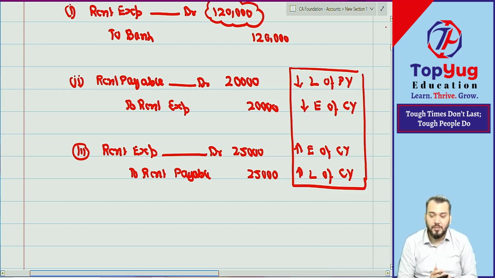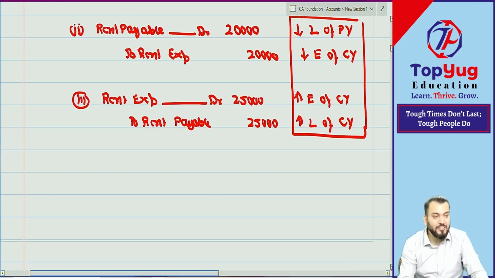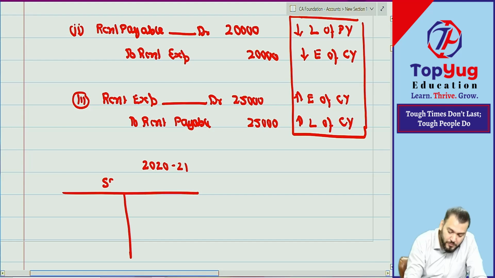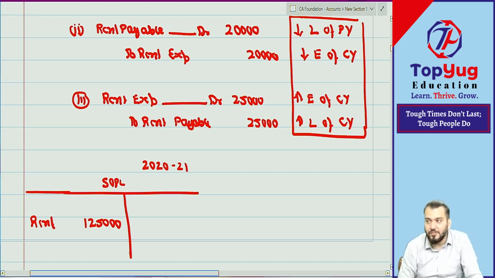Have you understood? Now, if you have understood, I just want to ask something. In 2020-21, this is the current financial year, but in the SOPL, how much rent expense will come? How much? 1 lakh? Understood? Correct?